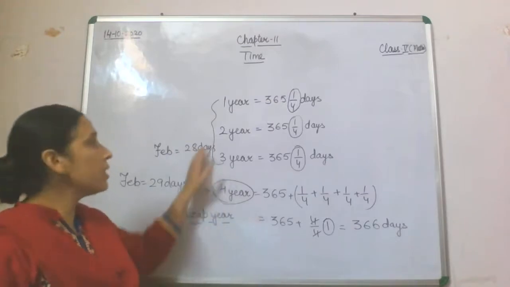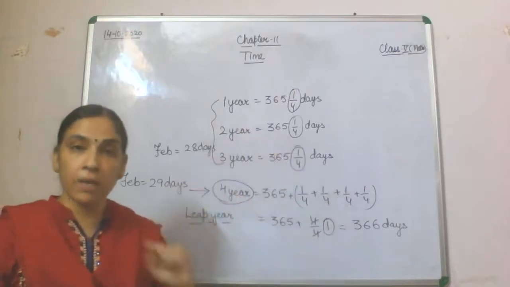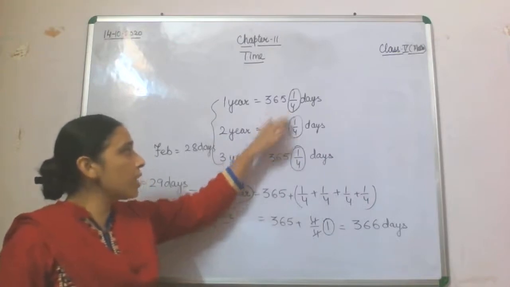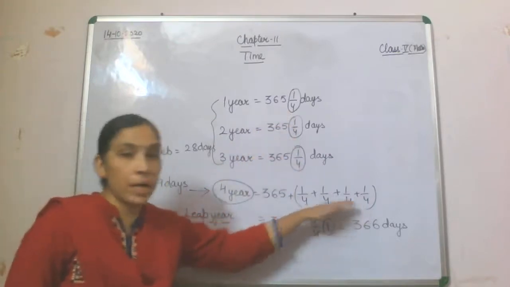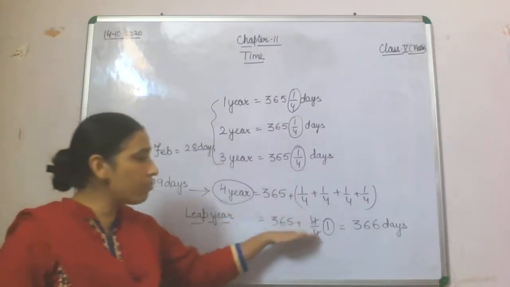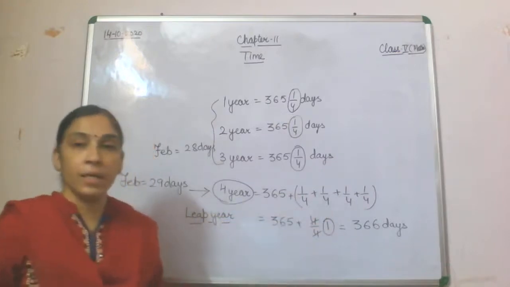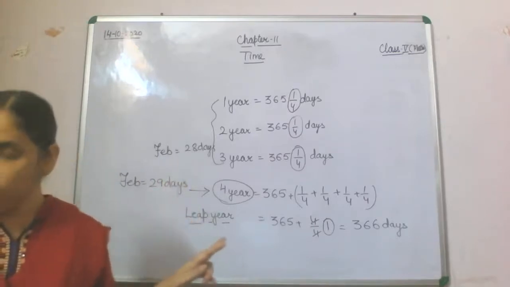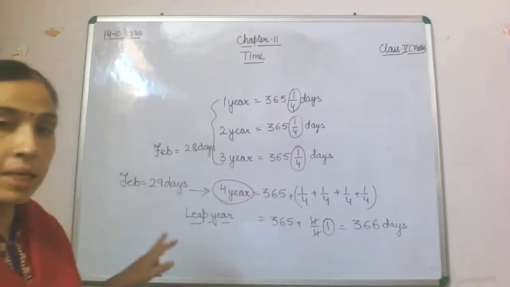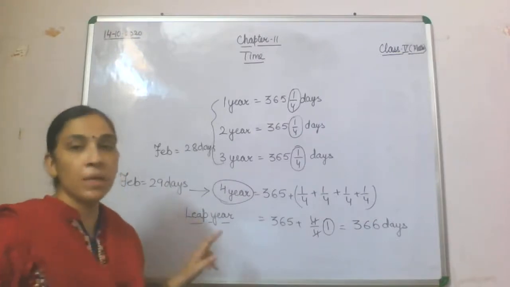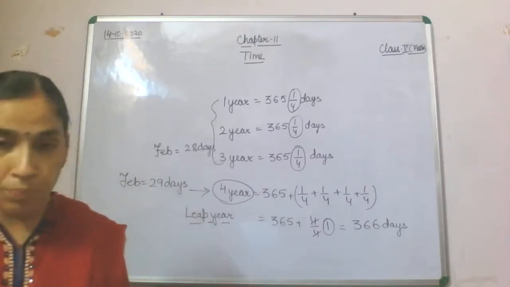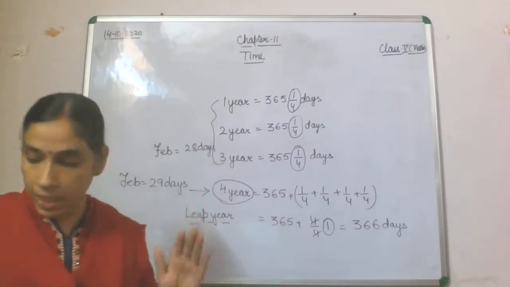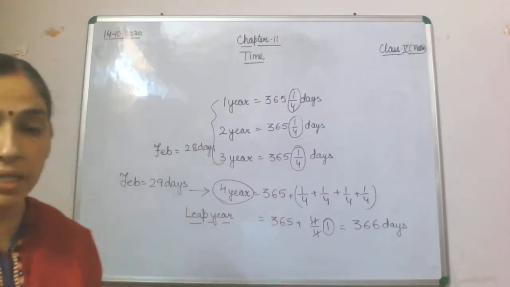Fine. In a normal year we have 365 days, actually it is 365 and 1 by 4 days. So this 1 by 4, 1, 2, 3, and in the 4th year when we combine all these, it becomes 4 by 4, and we get 1. This 1 will be added in the month of February, because February is already short of 2 days. So in a leap year, in February, we have 29 days. A leap year contains 366 days, and a normal year has 365 days.